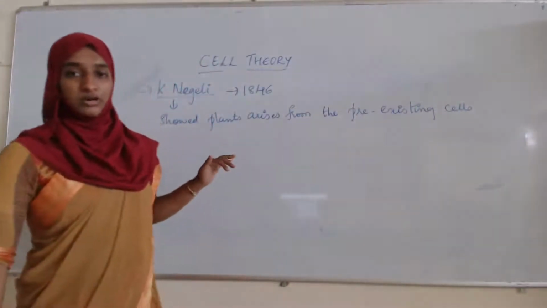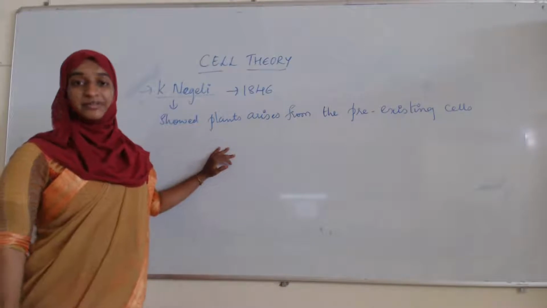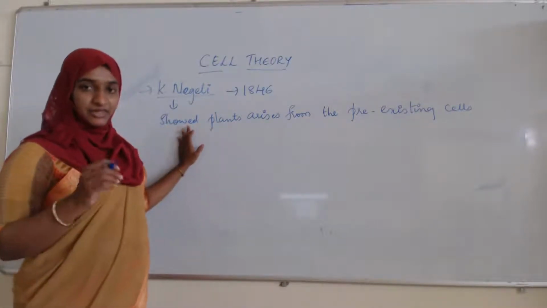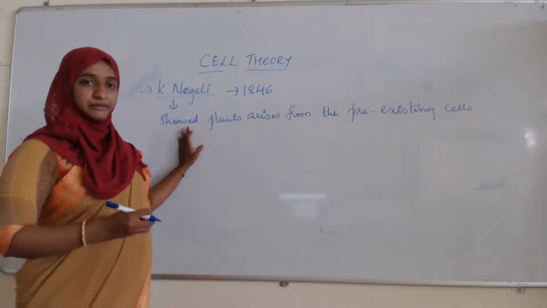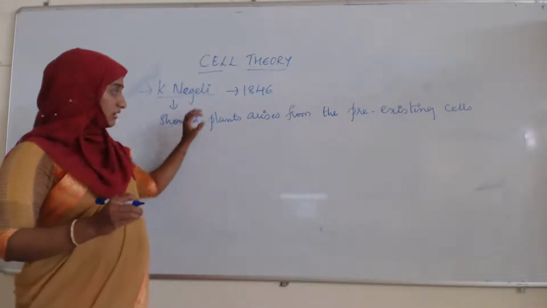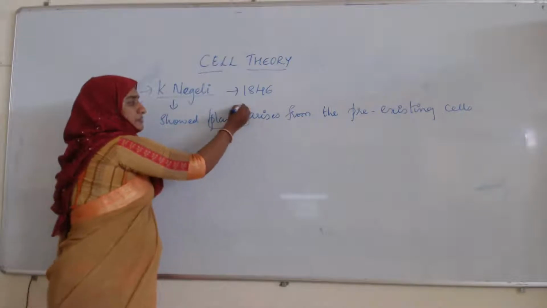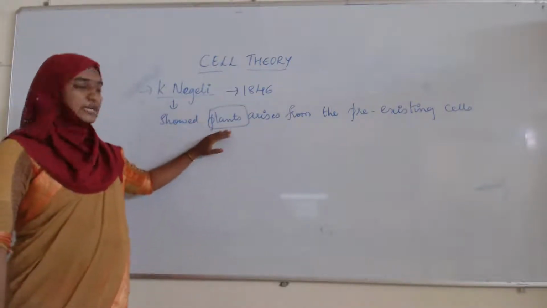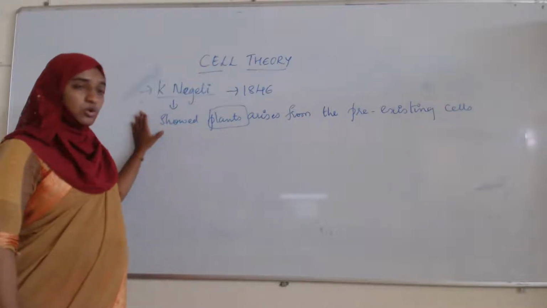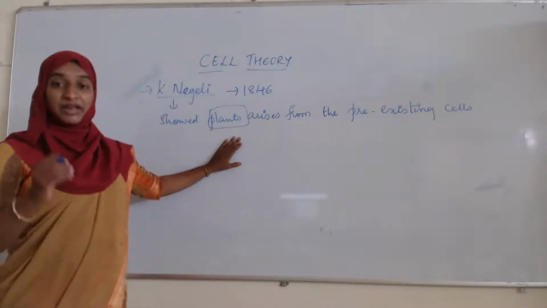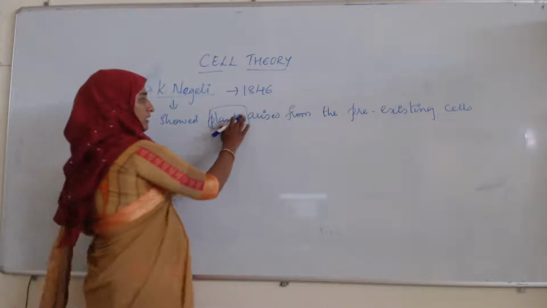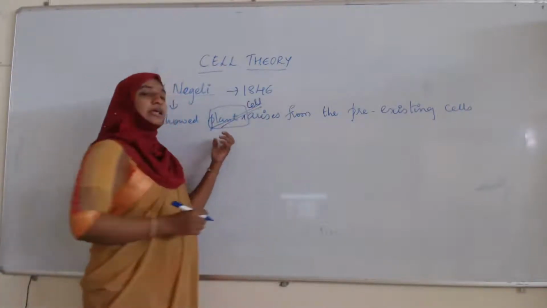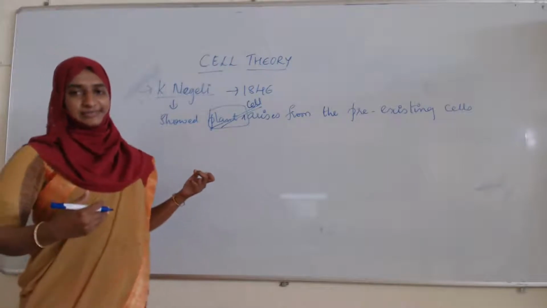Naegeli experimented on plants. As you know, plants are also living organisms. So he showed that whatever plant cells there are, these plant cells arise from pre-existing cells.